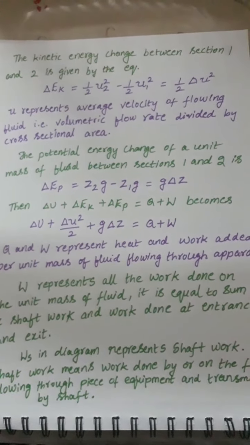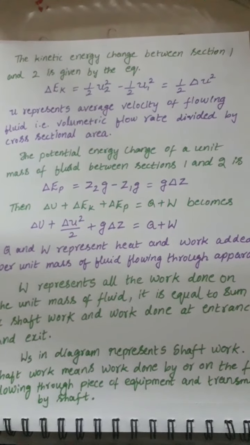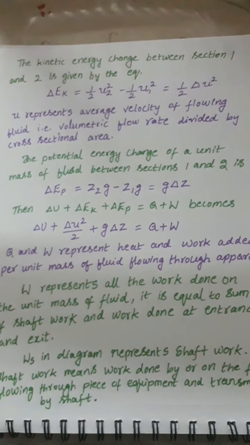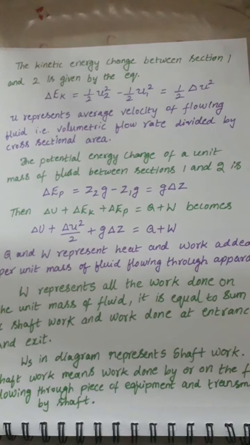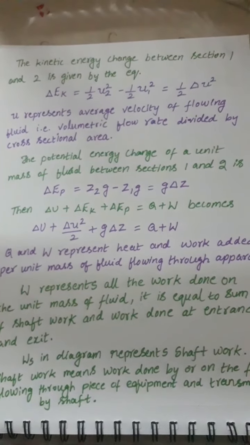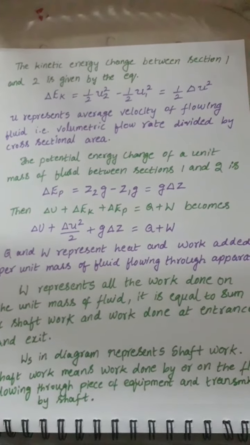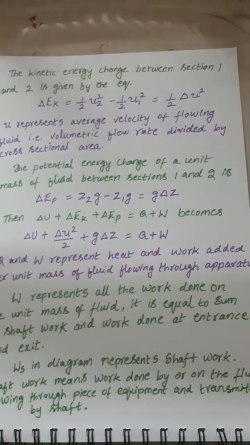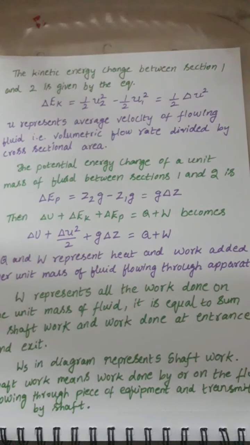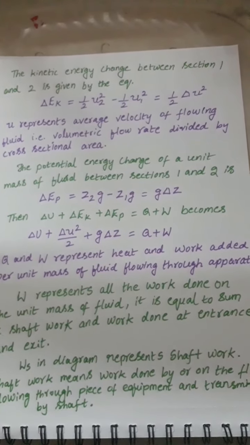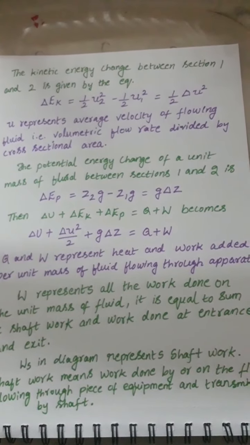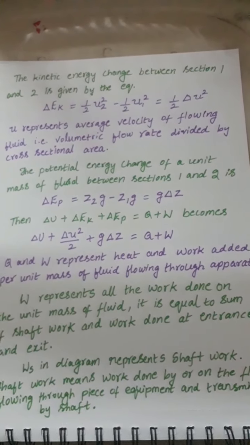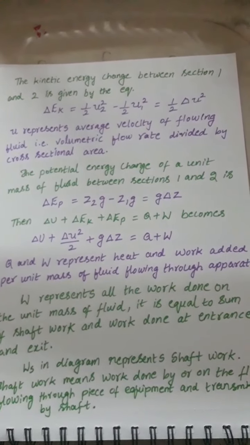Here u represents the average velocity of the flowing fluid, which is the volumetric flow rate divided by the cross-sectional area. The next is the potential energy. The potential energy change of unit mass of fluid between section 1 and 2 is delta Ep equal to g Z2 minus g Z1, that is g delta Z. You already know the definitions of kinetic energy and potential energy.